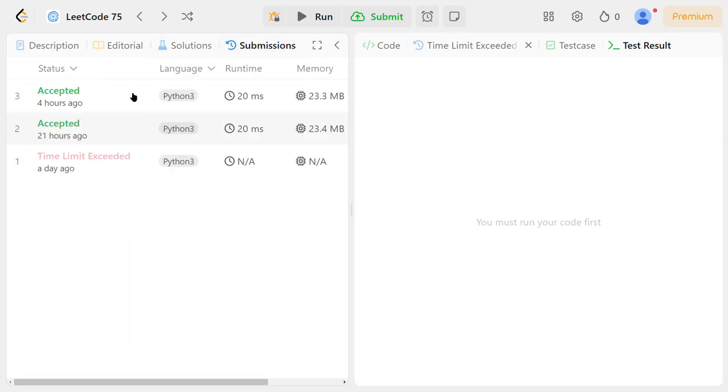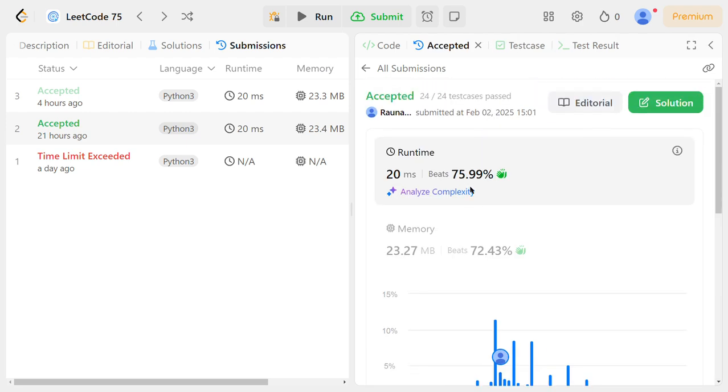Solution is our submission. Let's see. Here I passed all the 24 test cases.